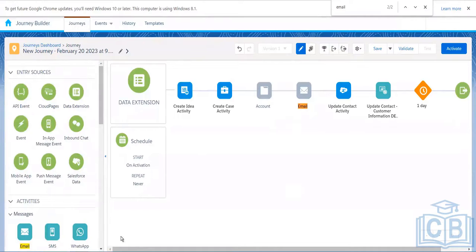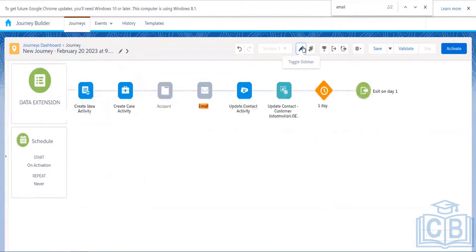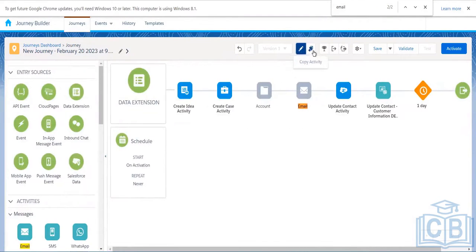We have talked about the entry source and the activities. Now we'll be talking about the different configuration options that we can see over here. First one is undo and redo. Here you can undo the actions that you have made to the journey, or you can also redo them. Next we have version, which we'll talk about in detail in the next class. And then we have the toggle sidebar. We can hide and show the sidebar, and then we have the copy activity.